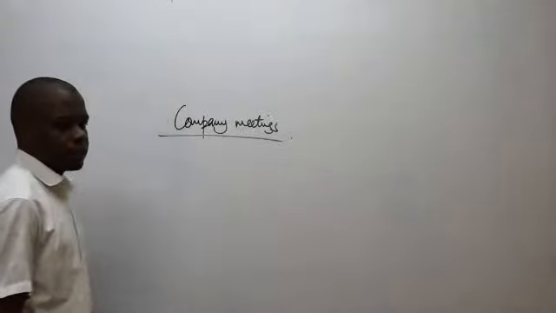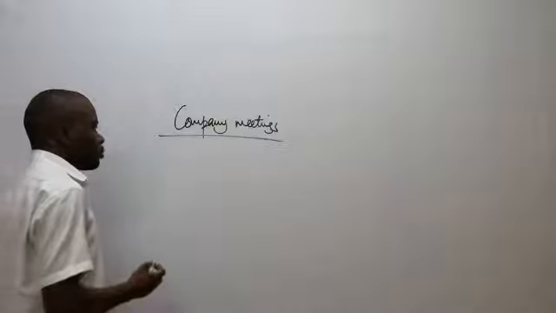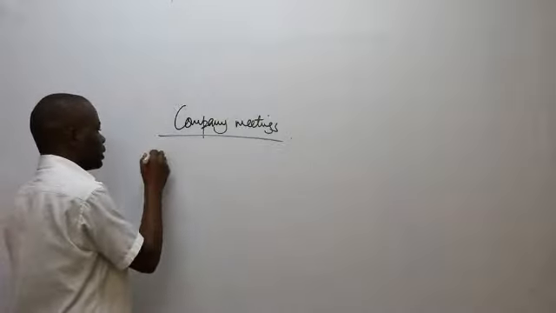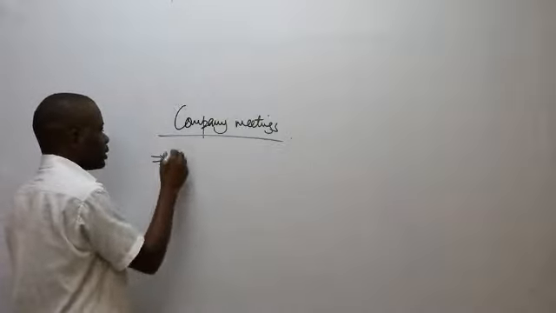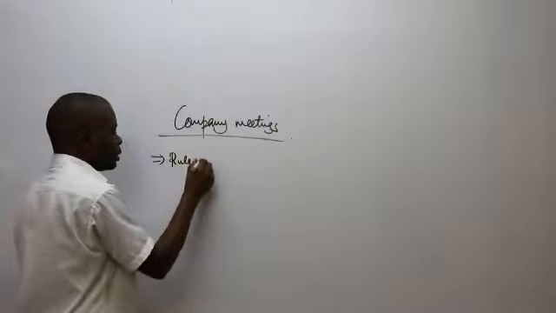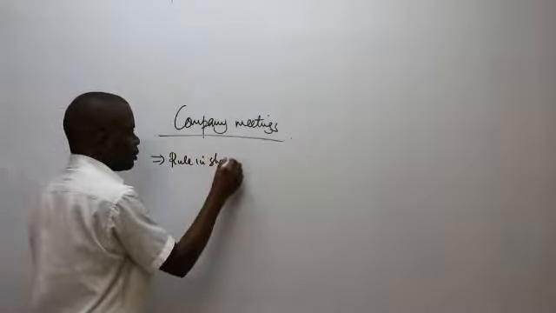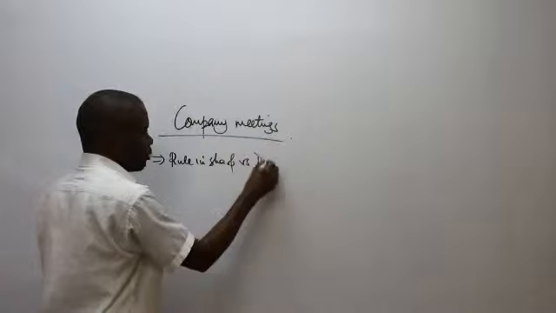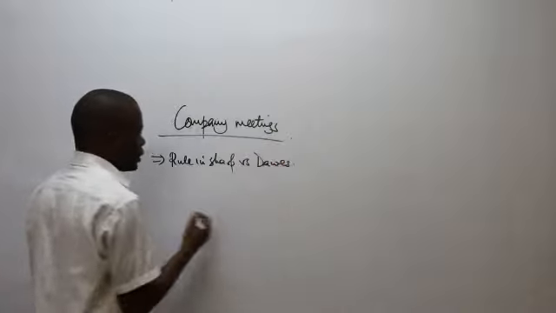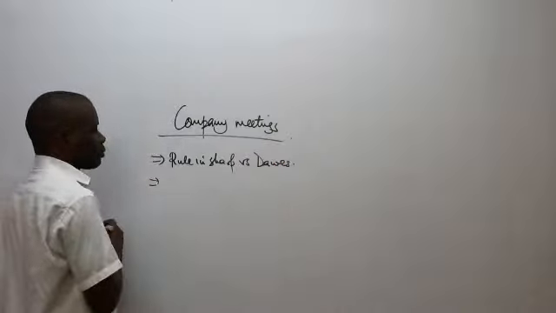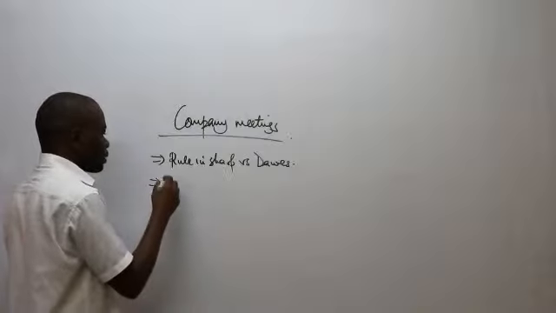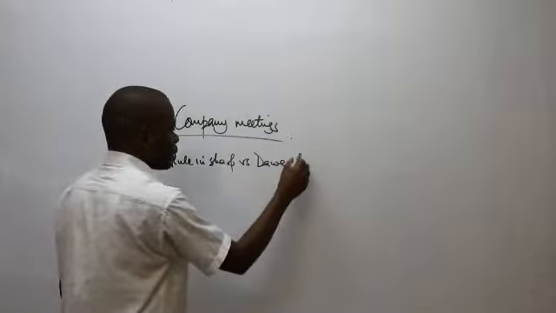Company meetings. So what you're supposed to be able to understand under this particular topic is the rule in Sharpe versus Dawes. The rule in Sharpe versus Dawes. You're supposed also to be able to understand its exceptions.